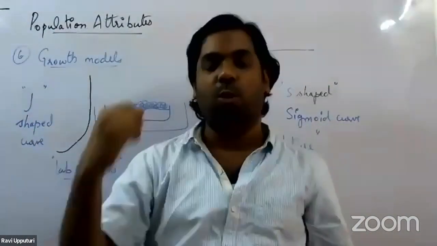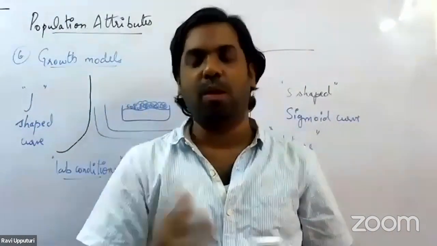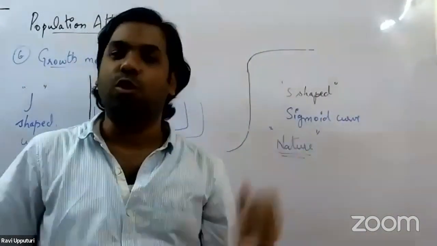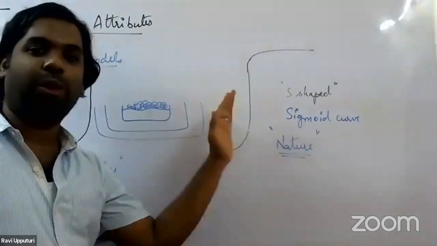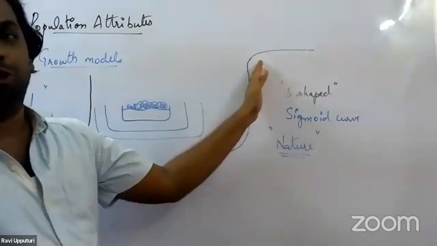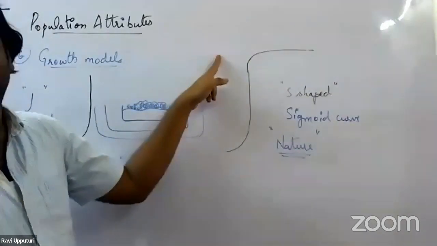Unlimited resources can be provided only in the laboratory condition. Whereas in nature, since the resources are limited, initially the growth pace will be slow, but once they get used to it, there will be an exponential growth, or we call it a geometric increase.